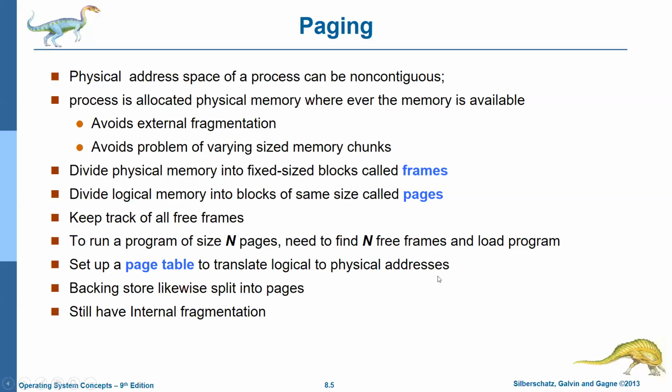We shall visualize this. We shall try to understand this concept in more detail in the upcoming topics. Next slide. Set up a page table to translate logical to physical addresses. Next, the backing store likewise will be split into pages, and we still have internal fragmentation. Why internal fragmentation still exists, we shall discuss with some examples. But external fragmentation, to a maximum extent, can be overcome.